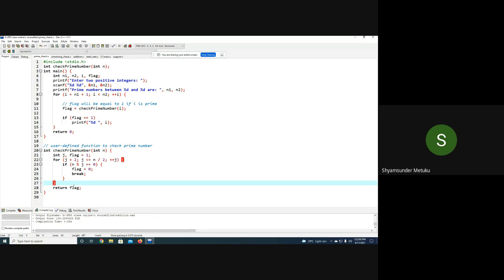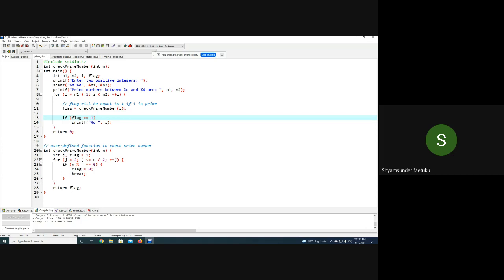When it won't enter, what is it returning? Flag. What is the value of the flag? 1, right? This flag is different from that flag, but the value of this flag is copied into the flag of the main, isn't it? Yes or no? Yes. 1 double equal to 1, true or false? True.